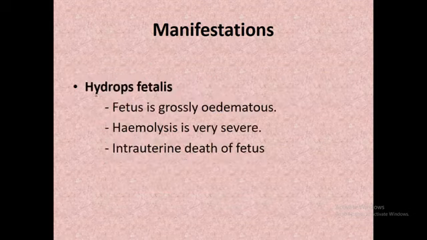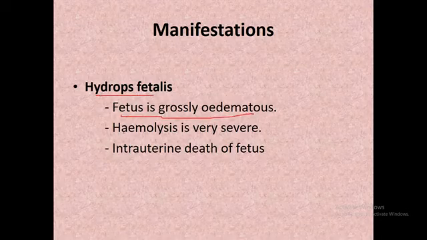So now the fourth condition is hydrops fetalis. In this condition, the fetus is grossly edematous, hemolysis is very severe, and intrauterine death of the fetus is a complication of this condition. So we have seen four types of Rh incompatibility consequences. First one, erythroblastosis fetalis. Second one, icterus gravis neonatum. Third one, kernicterus, and fourth one, hydrops fetalis.